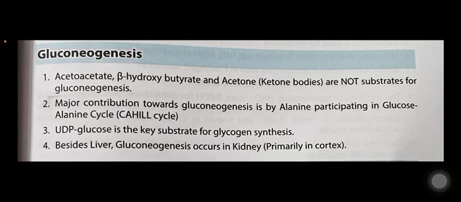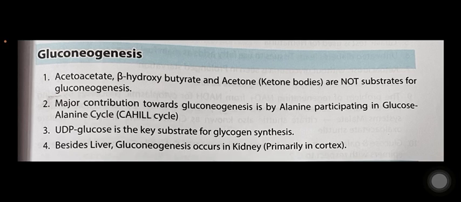Biochemistry. Last minute revision points. Acetoacetate, beta hydroxybutyrate, and acetone are not substrates for gluconeogenesis. Major contribution towards gluconeogenesis is by alanine participating in the glucose-alanine cycle. It is also known as the Cahill cycle.